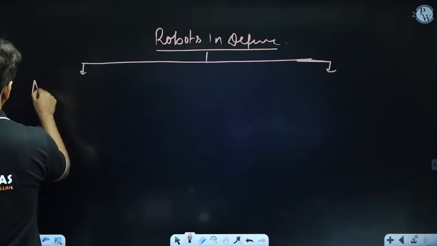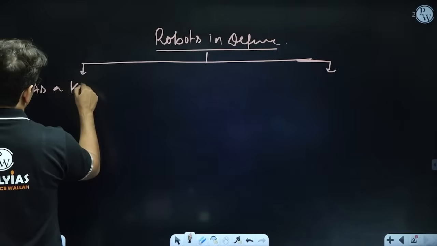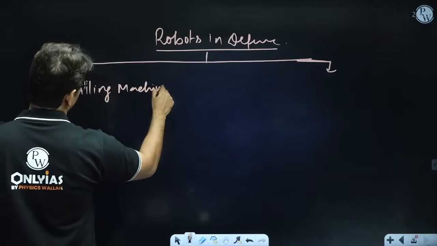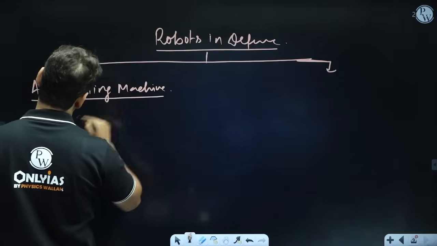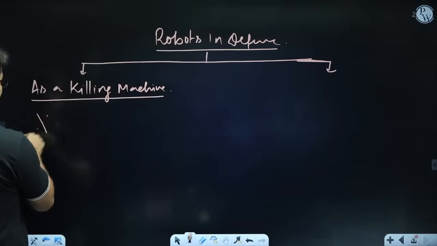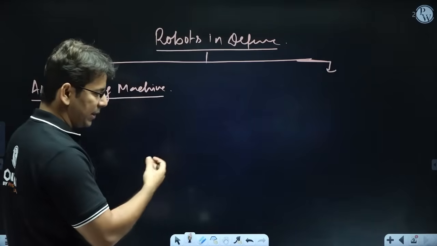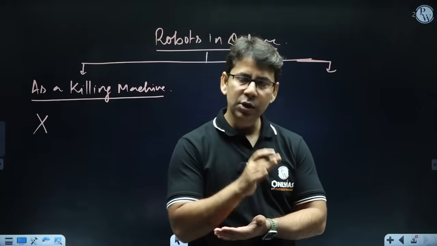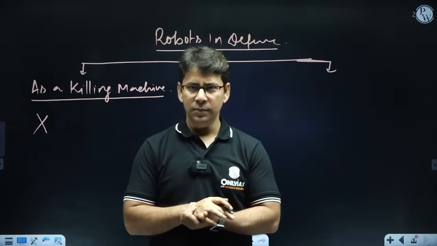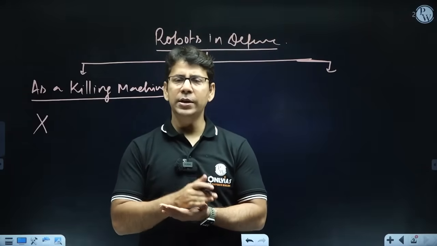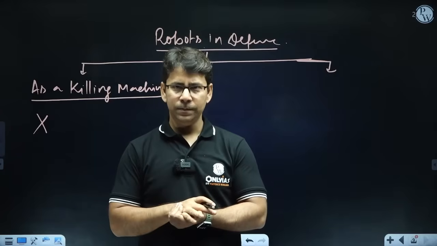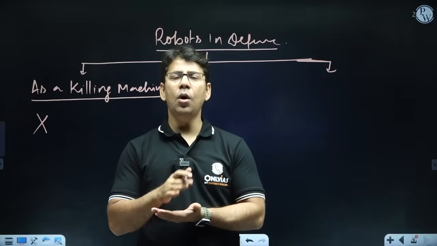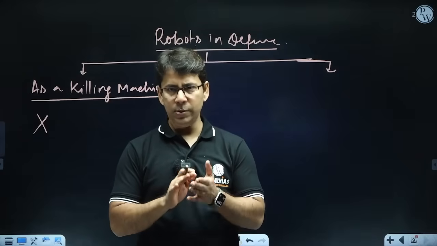As a killing machine, right? Obviously we won't go with that because that will raise many ethical concerns. A robot killing human beings doesn't sound good. It's against the dignity of human life. It is against Asimov's laws of robotics. I'm sure you must be knowing it.